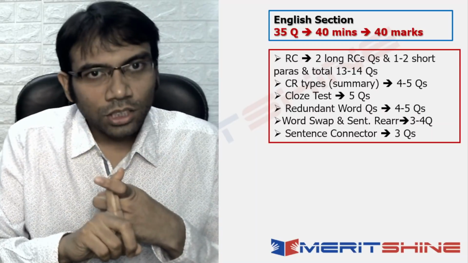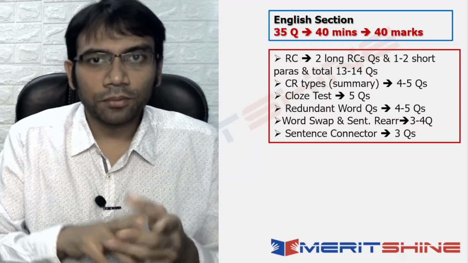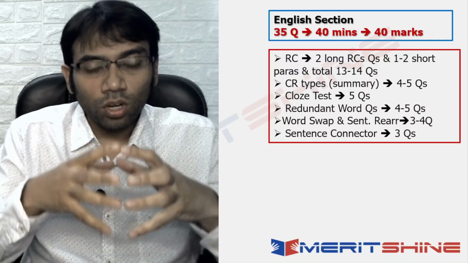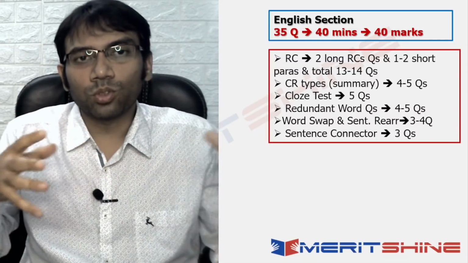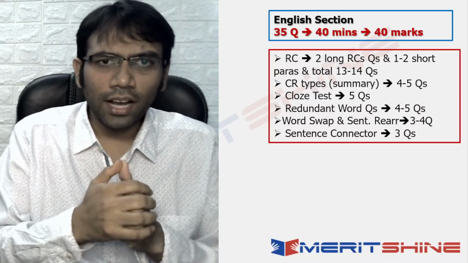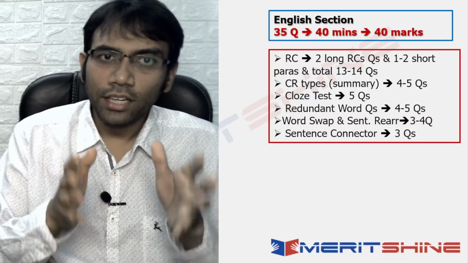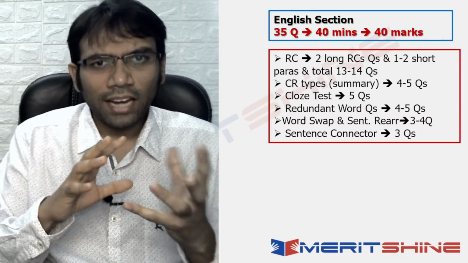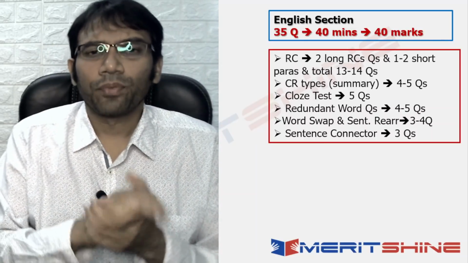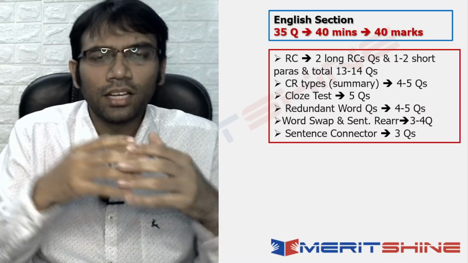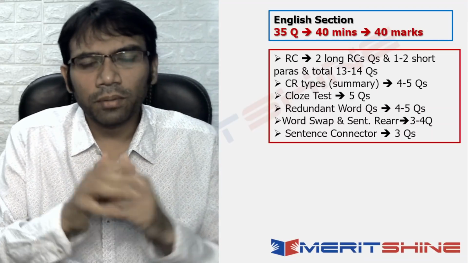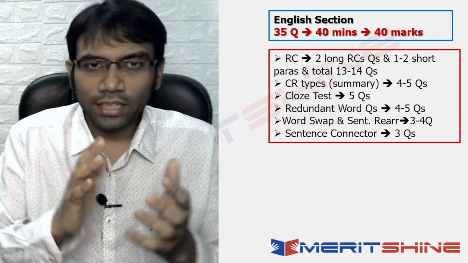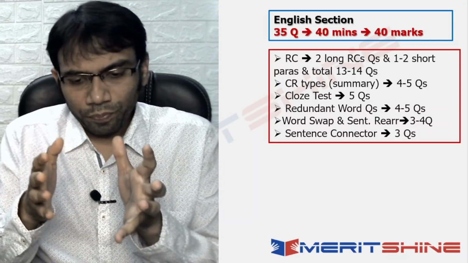Reading comprehension questions came in, 2 long RCs and 1 or 2 short paragraphs, and the total number of passage based questions was 13 to 14. As I told you, long passages were only 2 and there were 1 or 2 short passages, and in totality there were 13 to 14 questions. Obviously the count varies from person to person from whom we had taken feedback, but this is more or less what it had been. It can be plus minus 1 here and there. So that was one set.